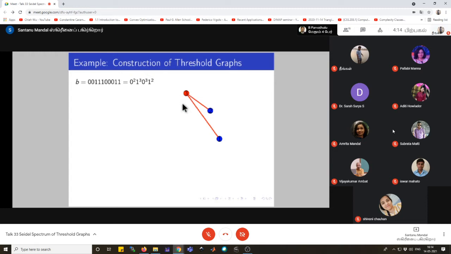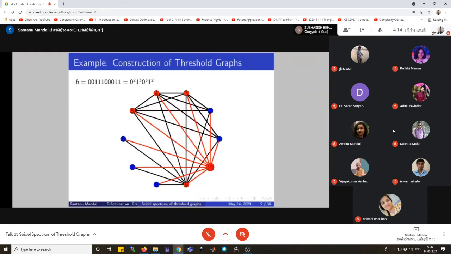And then the next vertex will also be dominating, and then the next vertex will also be a dominating vertex, and the next three vertices will be isolated. So three vertices are isolated vertices, and the last two vertices will be dominating. And this is the complete structure of the threshold graph, whose binary string is 0 square 1 cube 0 cube and 1 square.